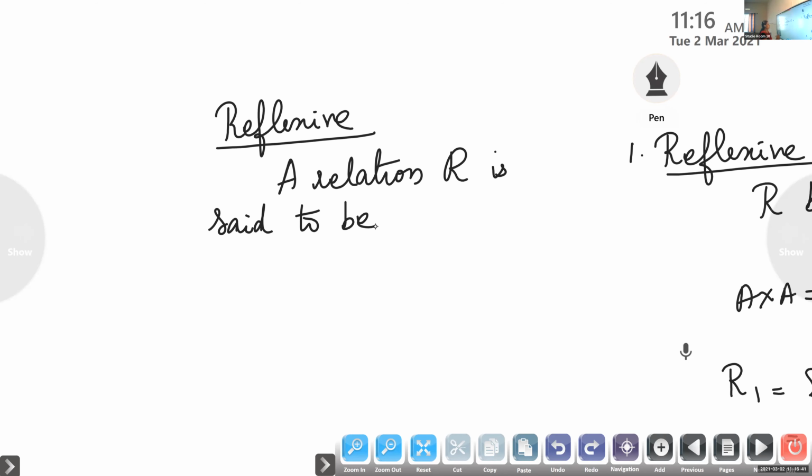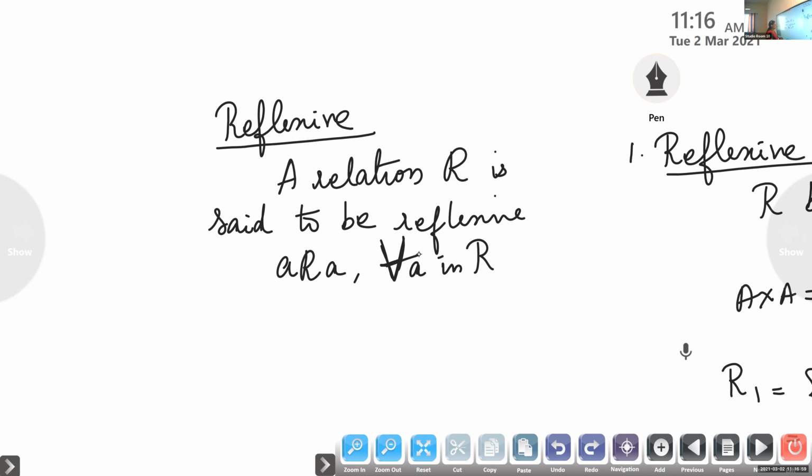A relation R is said to be reflexive if a is related to a, if every element is related to itself, for all a in A. This notation means for all.